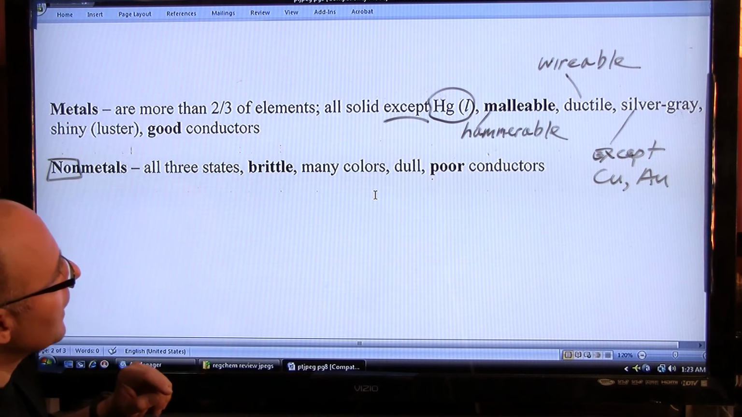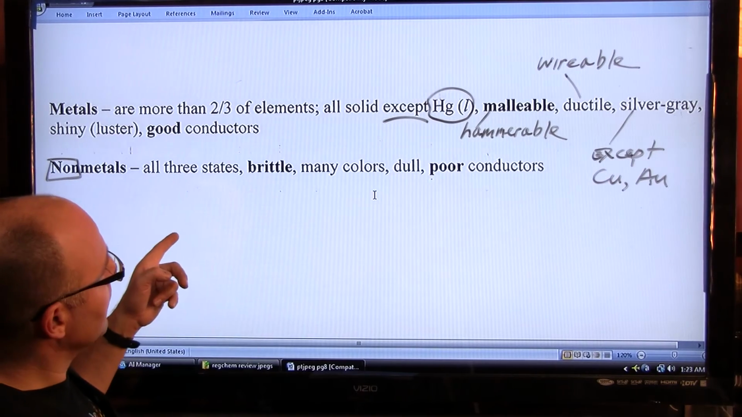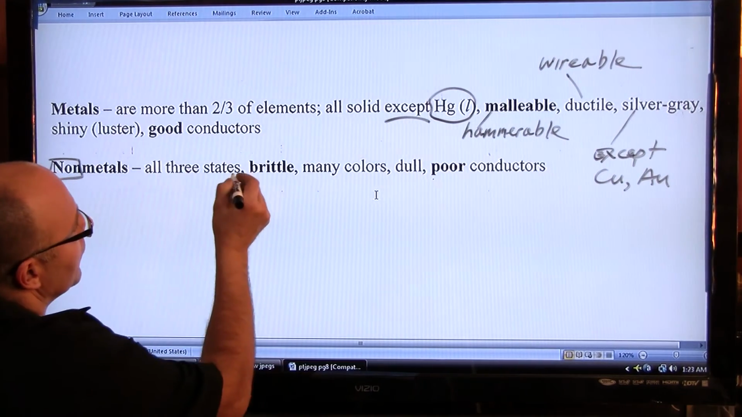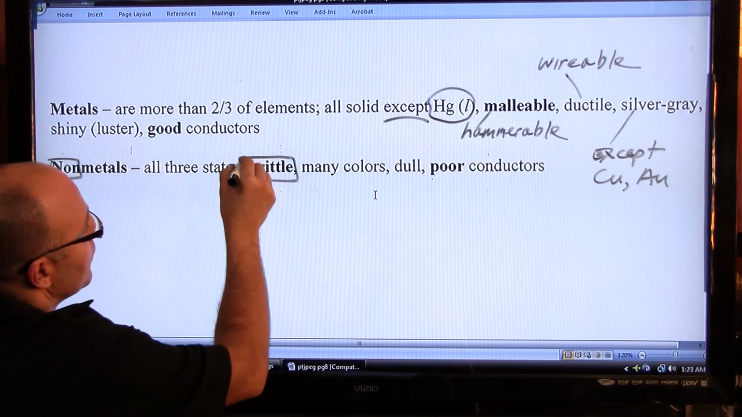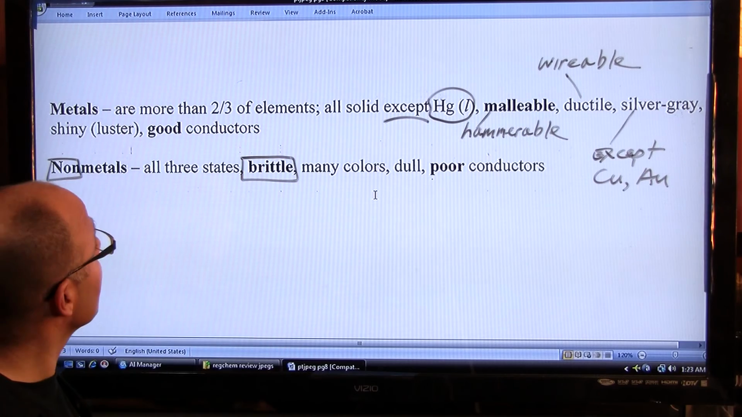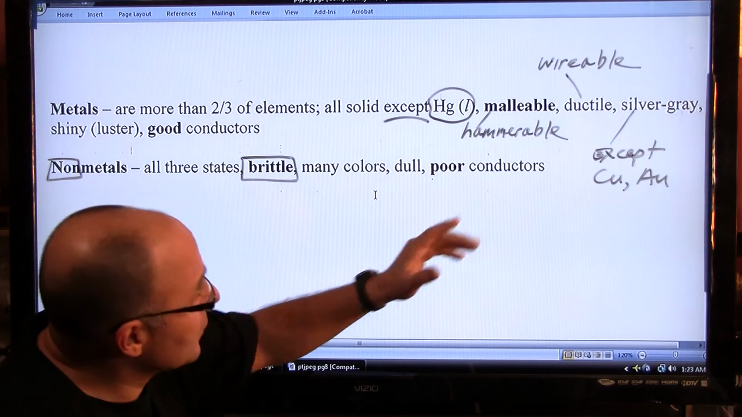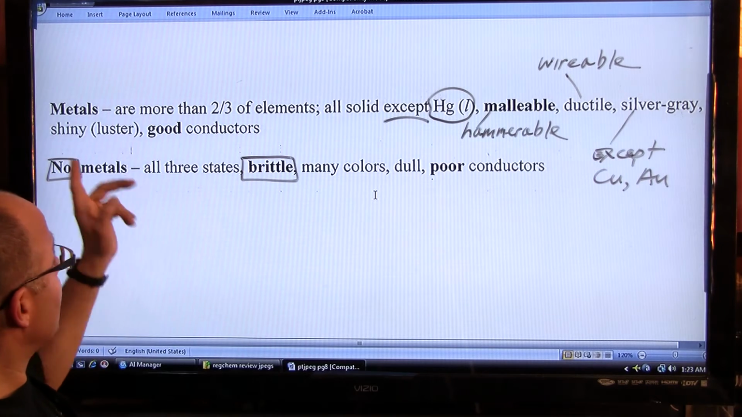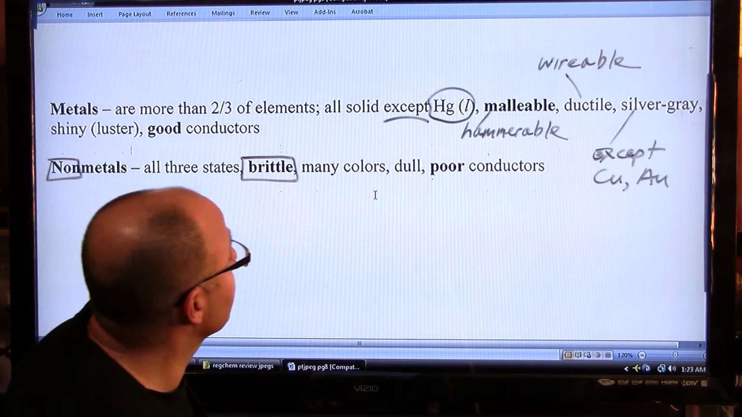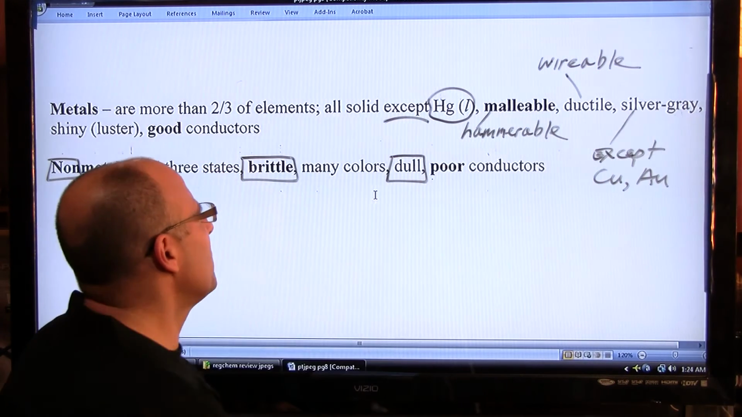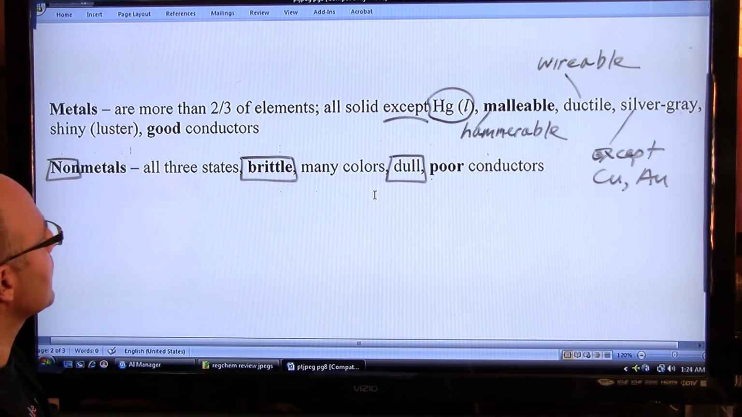They're brittle, which means they're the opposite of malleable and ductile. They crack easily if they're brittle. So if you hammer a non-metal, like a piece of glass, it breaks into pieces. Non-metals are not limited to a silver gray color. They come in many colors. Non-metals are not shiny, they're dull. They are poor conductors, not good conductors. So brittle and dull is a good thing to remember.